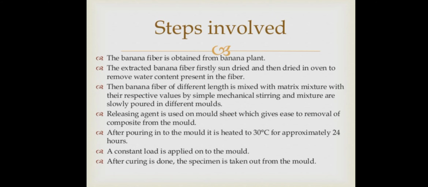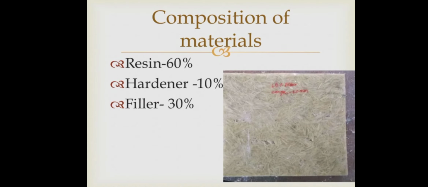After pouring into the molds, it is heated to 30 degrees centigrade for approximately 24 hours. Remember, this heating is very important, because for those 24 hours a constant load is applied onto the mold, and after curing is done, the specimen is taken out from the molds. The composition of the material is resin 60%, hardener 10% and filler 30%. If you mix them together, it will be good for the process.